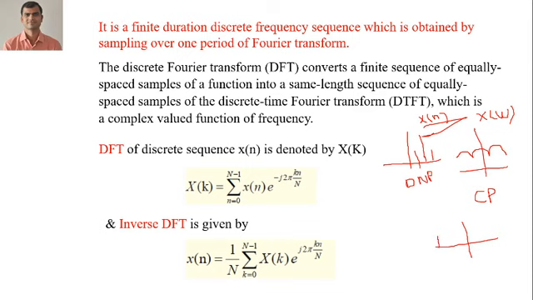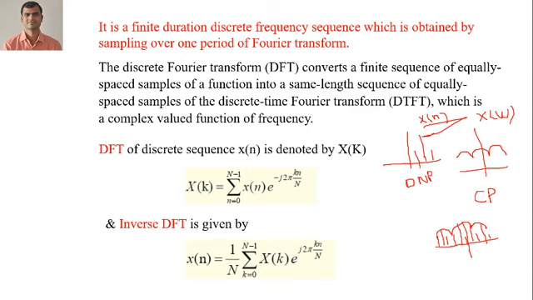So you can see here, the same shape will be there, but it is in discrete form. The sequence remains the same, only it is in discrete form. So this is known as DFT. DFT is a discrete signal and it is periodic.